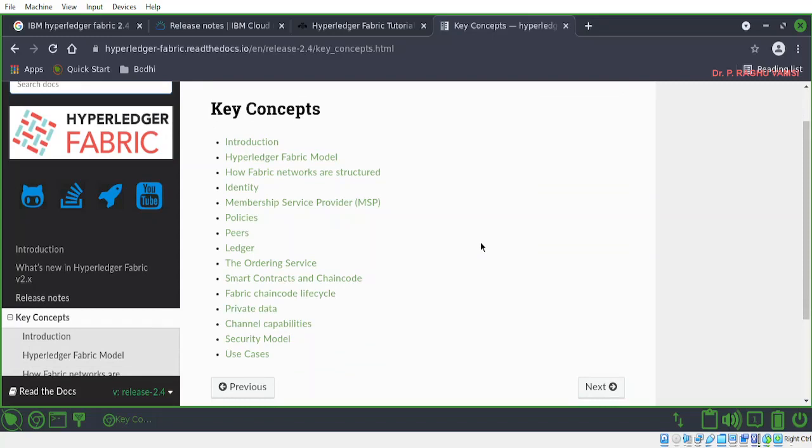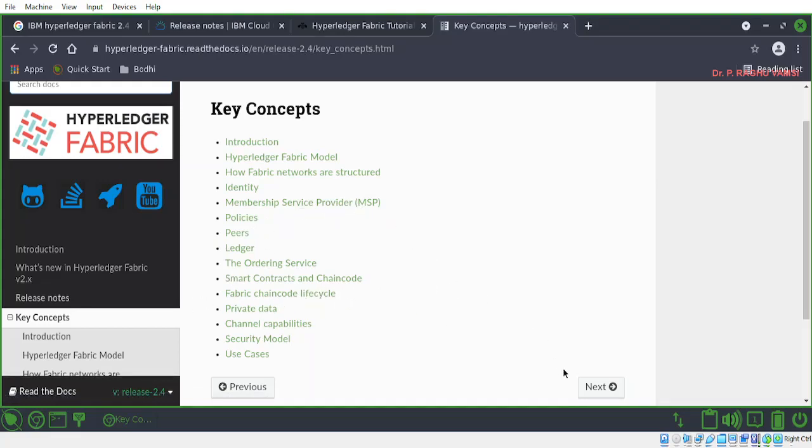For example, here are the key concepts. This is the Fabric model, the documentation of Hyperledger Fabric. The same link has been placed in the Google Classroom also. Here: membership service provider, policies, peers, ledger, the ordering service, smart contracts and chaincode, and the Fabric chaincode lifecycle.